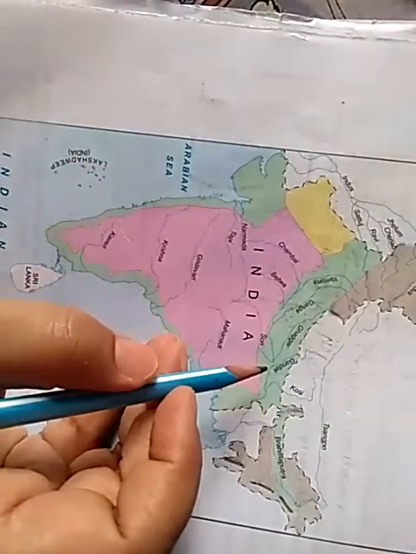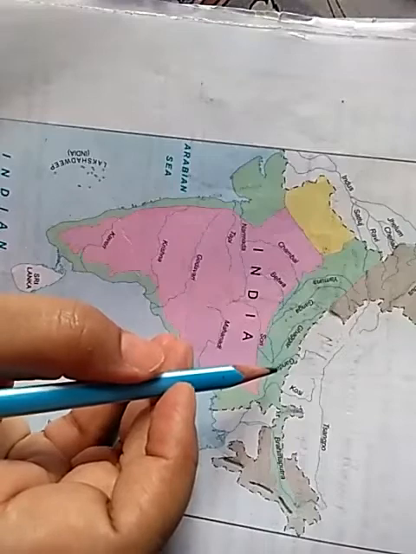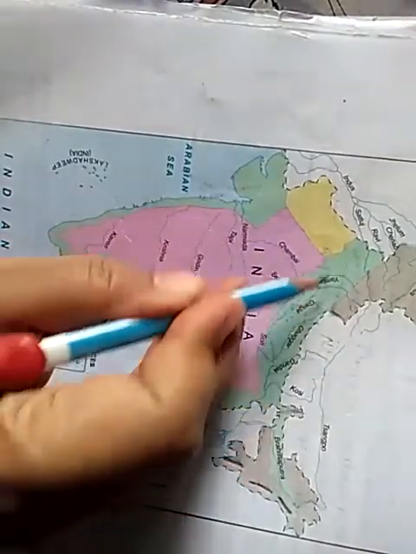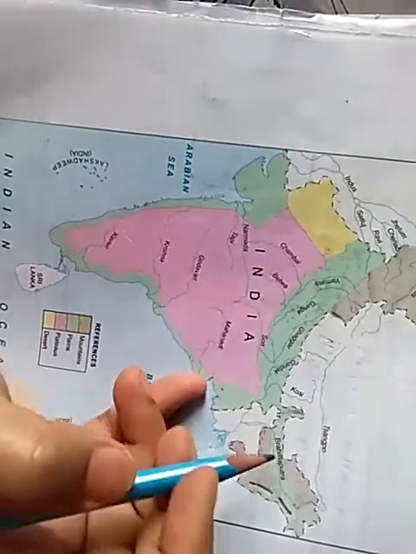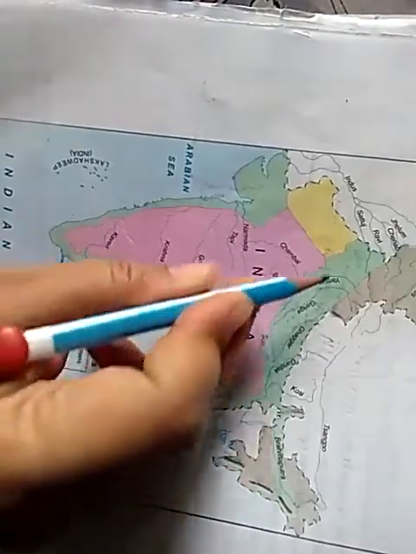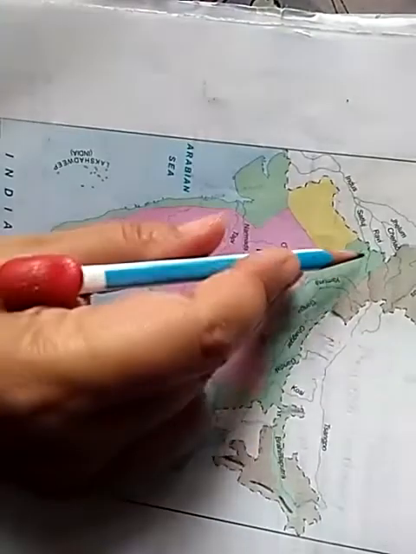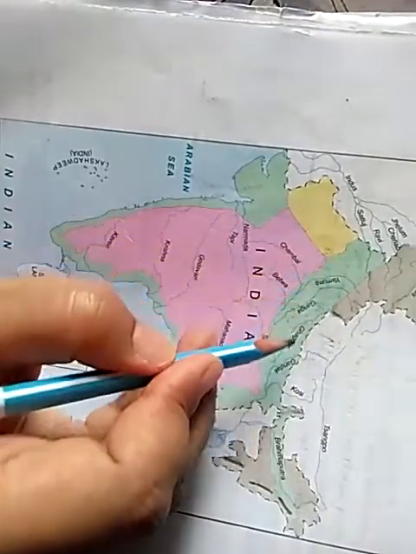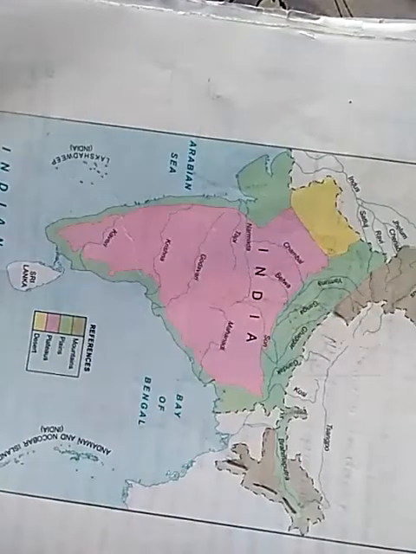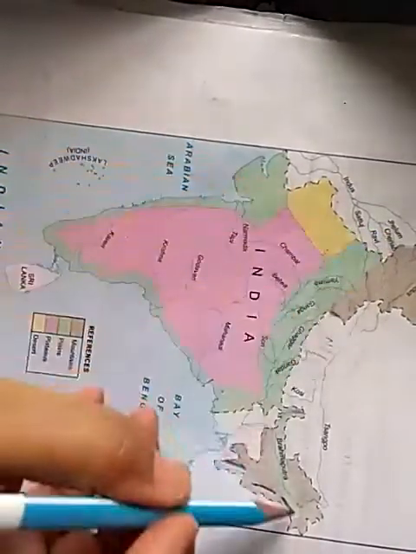The plain is about 2400 kilometer long. Now recall the length of Himalaya.